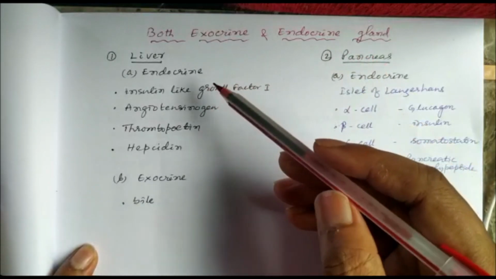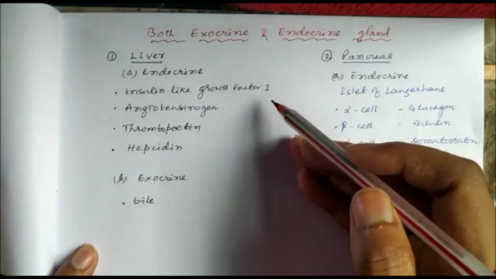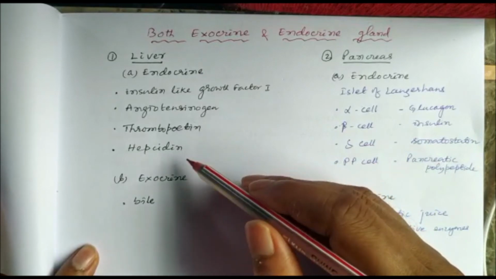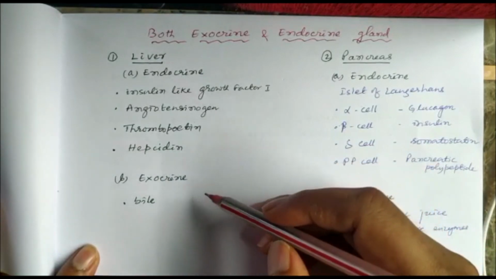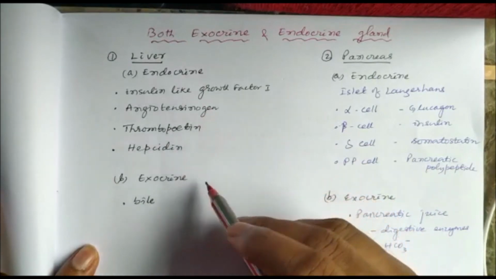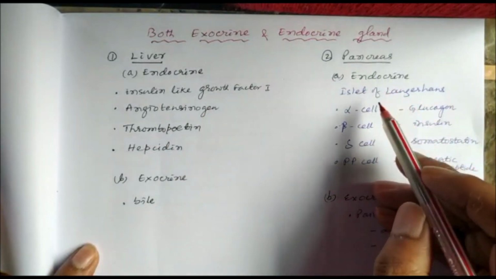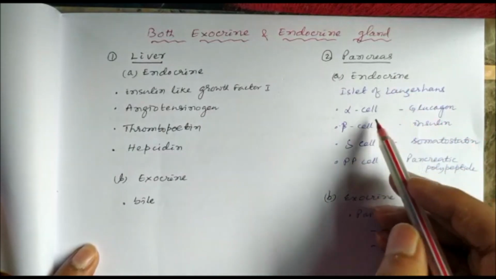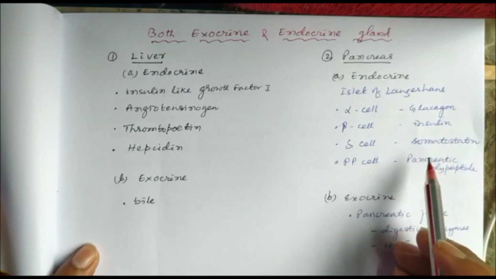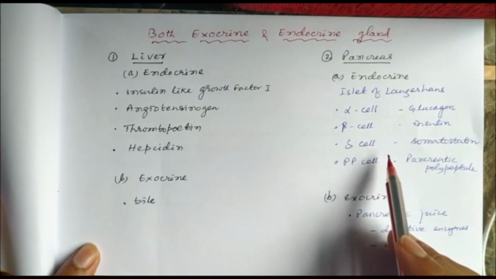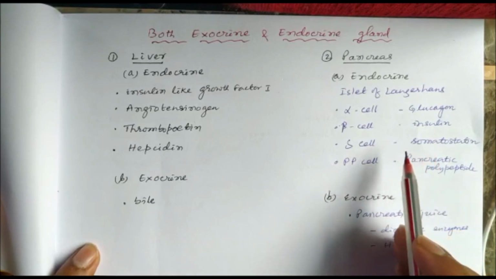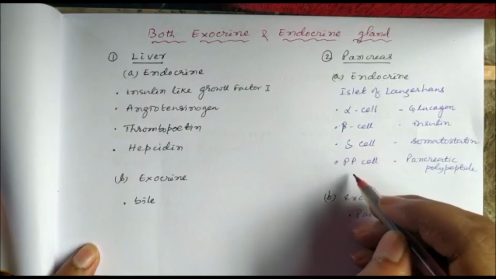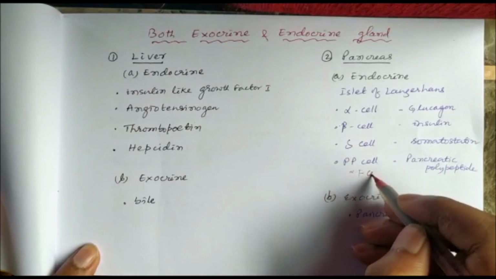The endocrine secretions from the liver are insulin-like growth factor 1, IGF-1, angiotensinogen, thrombopoietin and hepcidin, whereas bile is the exocrine secretion of the liver. Similarly, the islets of Langerhans of the pancreas secrete glucagon from alpha cells, insulin from beta cells, somatostatin from delta cells, and pancreatic polypeptide from PP cells or F cells.